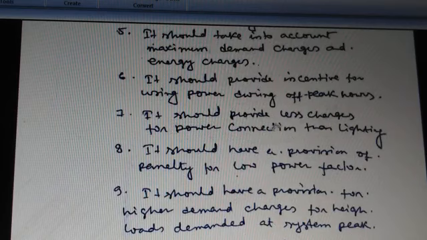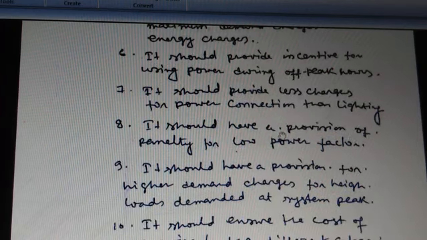Next point, it should provide less charges for power connection with the lighting. There are different types of load like lighting load and industrial load. Normally the tariff rates are different for different types of consumers. Like for an industrial consumer, the tariff rate is comparatively higher than for a domestic consumer like lighting load.